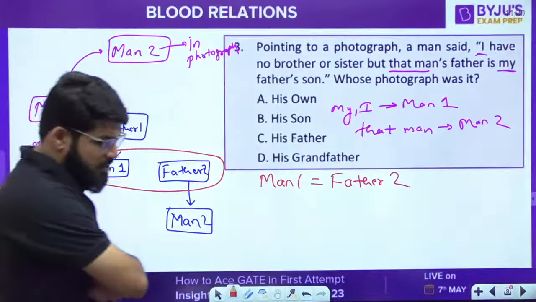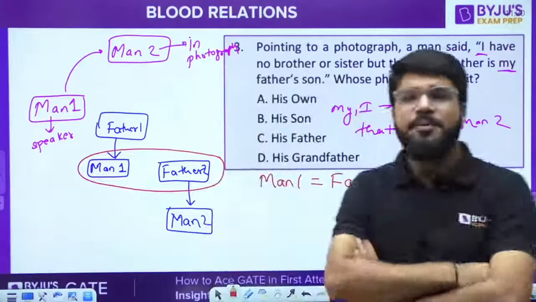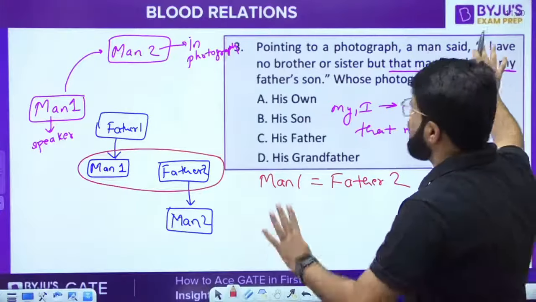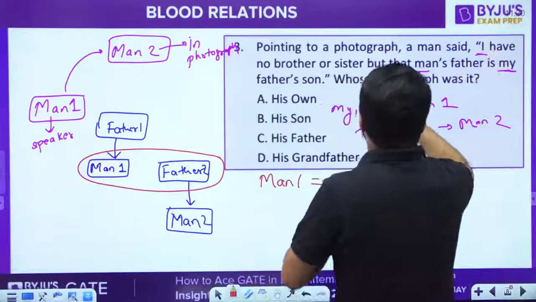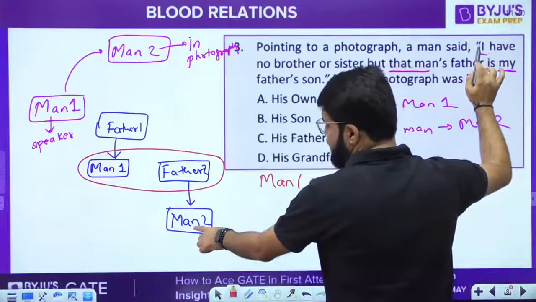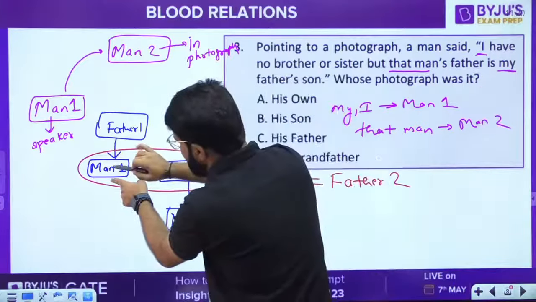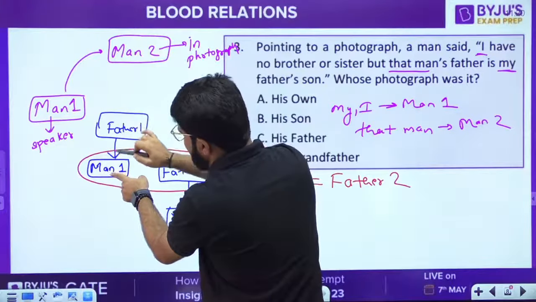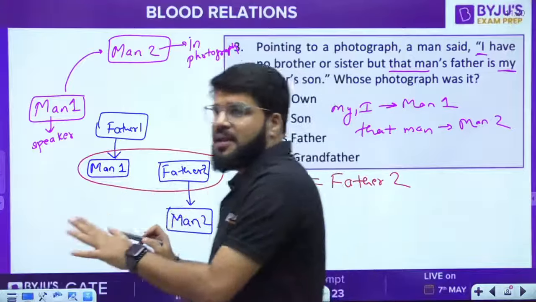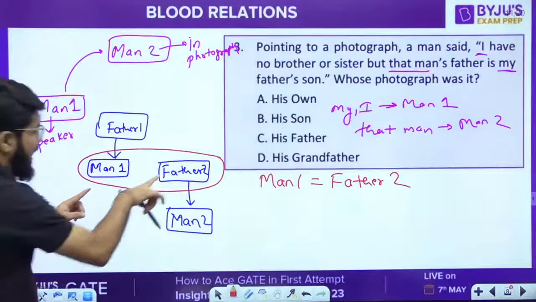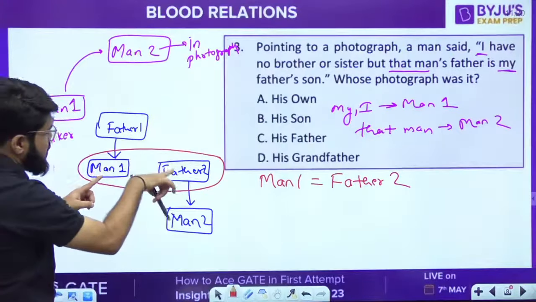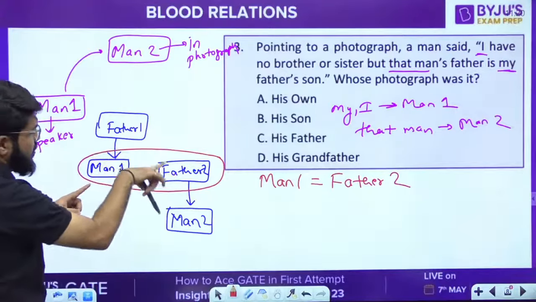Once again, because all of you are pointing towards A, let me repeat this. I have no brother or sister. I means man 1. But that man's father, that man means man 2, that man's father is my father's son. My means man 1. I have a father and the father has a son, and this particular guy is also the son of my father.